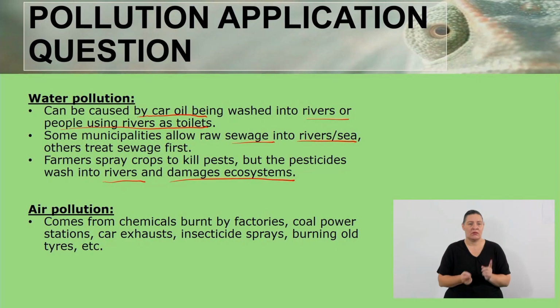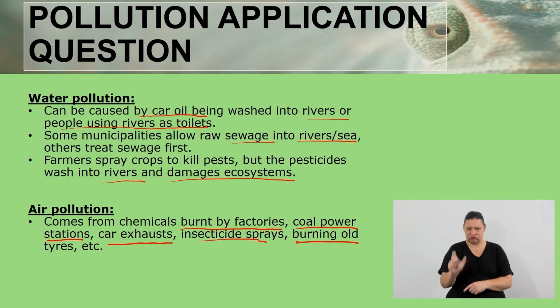So air pollution comes from chemicals burnt by factories, coal power stations, car exhausts, insecticide sprays, burning old tires, and more. So whatever it is that you do to create smoke that goes into the atmosphere, then that is how you as a human being are playing a role in ensuring that air pollution does not stop.